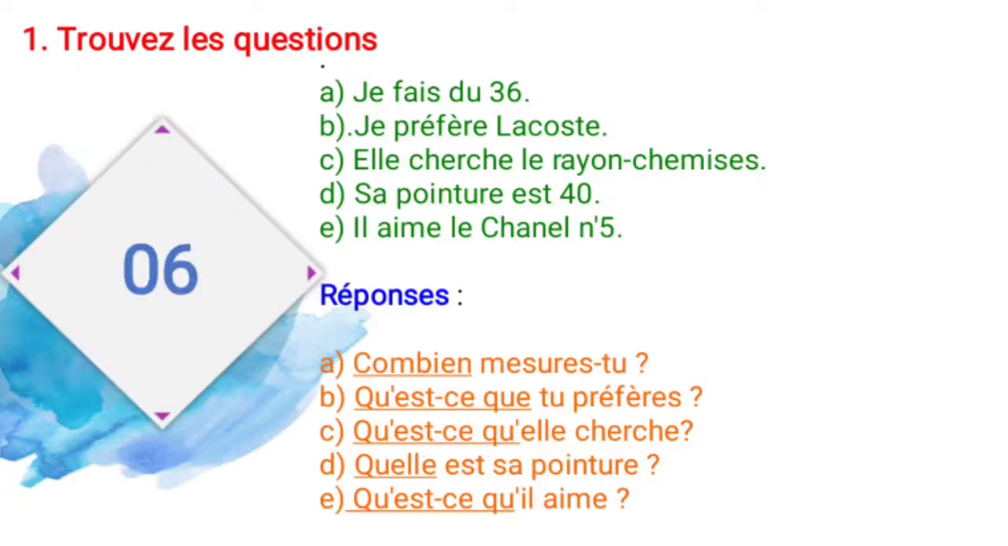And third one is elle cherche le rayon chemise. So she searched the shirt department, that is rayon. So qu'est-ce qu'elle cherche? So what is she looking for? And fourth one is sa pointure est 40. So her size is 40. So the question is what? Quelle est sa pointure? So what is her size? And fifth one is il aime Chanel numéro 5. It's one of the Chanel perfumes. So he likes Chanel number 5. And qu'est-ce qu'il aime? So what does he like?